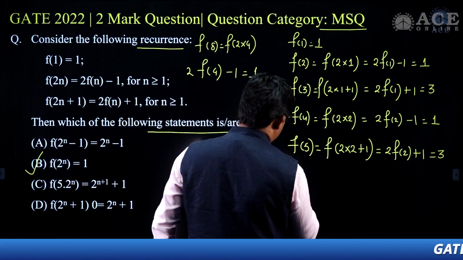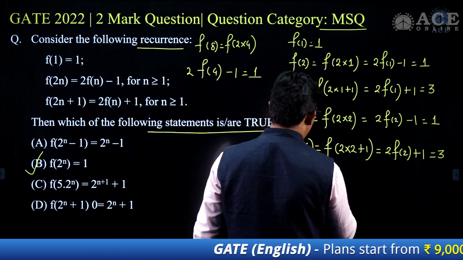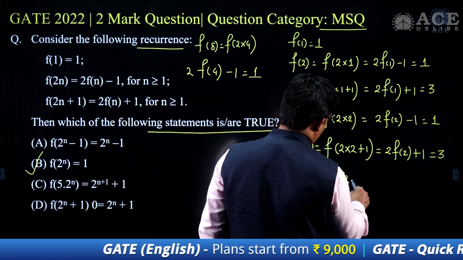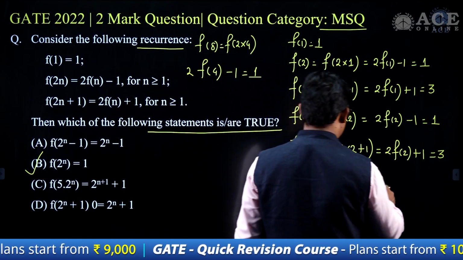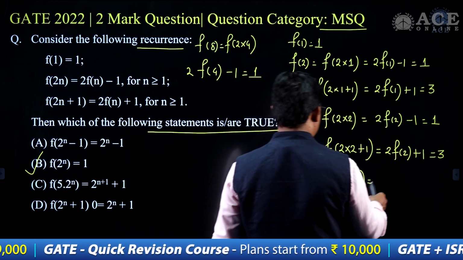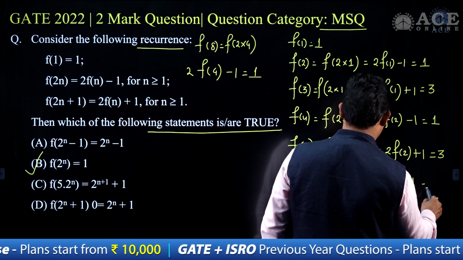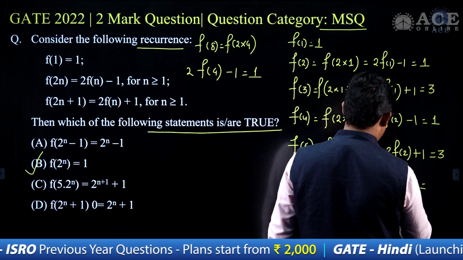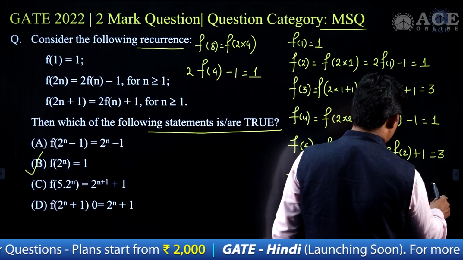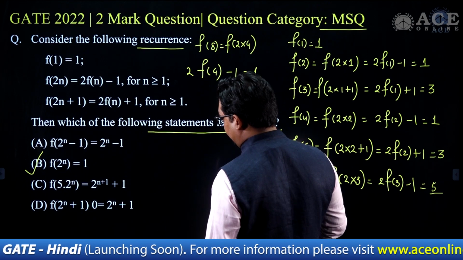Fine. F of 6 can be written in this case as f of 2 into 3, and that is equal to 2 times f of 3 minus 1. F of 3 in this case is 3, 3 into 2 is 6, minus 1, that is equal to 5. So f of 6 is coming as 5.